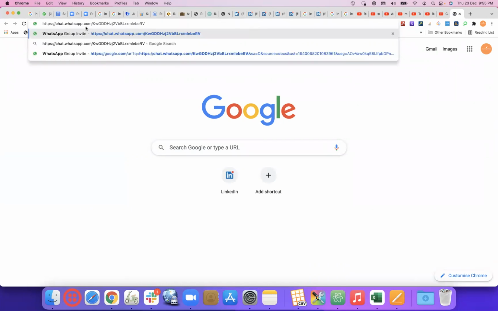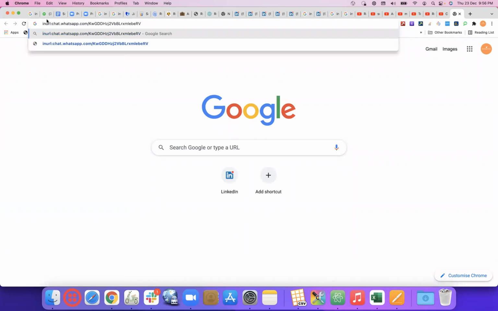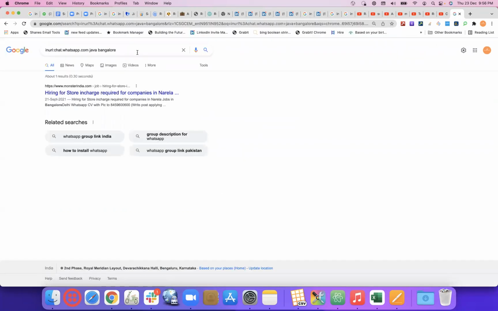What is the black part here? chat.whatsapp.com/something. Let's look in the URL at chat.whatsapp, and this might be completely unconstant. Maybe this person has mentioned something in the URL now. Let's do it.